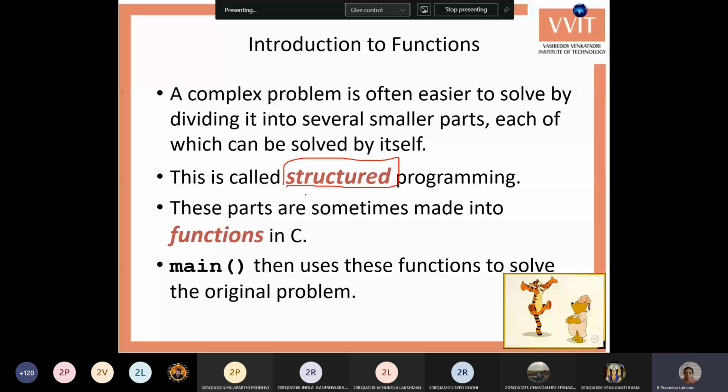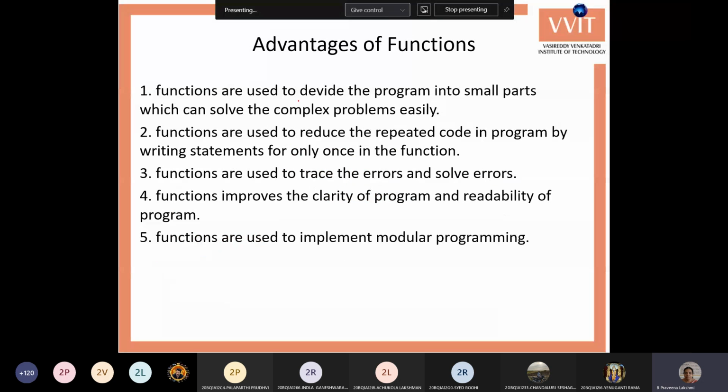Next, the advantages of functions. The first is to divide the program into multiple small blocks, as small parts. This is especially useful to solve complex problems. Next, to reduce repeated code. Wherever you require repeated code in your program, you can write that code in a function and call that function more than once.